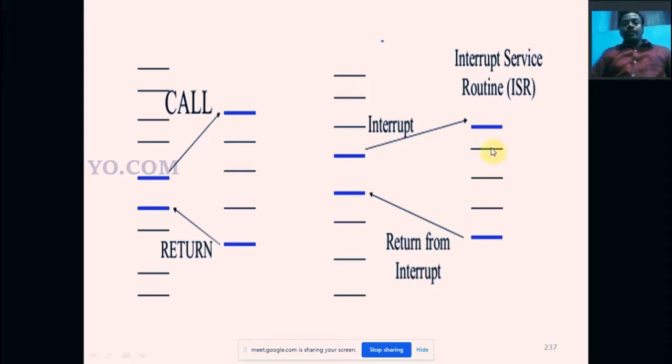So an interrupt breaks the current operation and executes the subroutine program. After executing the subroutine program, the microprocessor continues the main program. This is an interrupt.